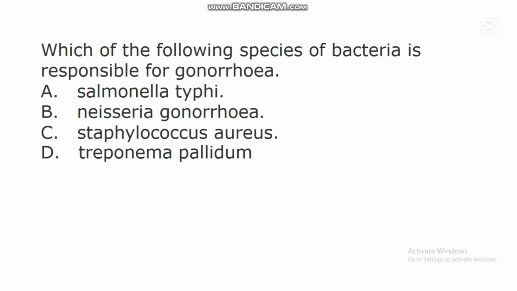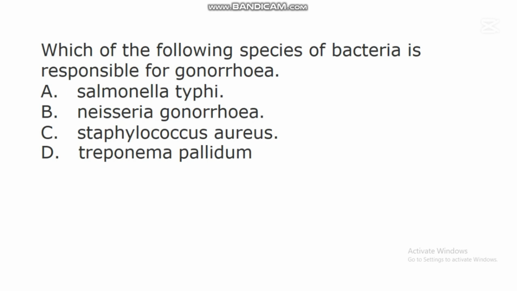The next question says, which of the following species of bacteria is responsible for gonorrhea? A. Salmonella typhi. B. Neisseria gonorrhea. C. Staphylococcus aureus. D. Treponema pallidum.